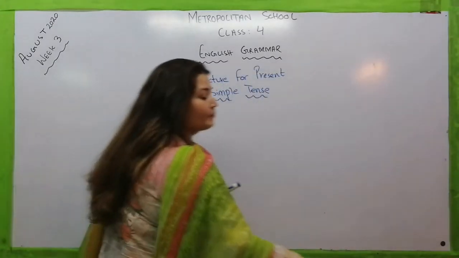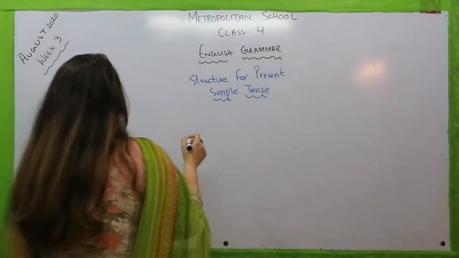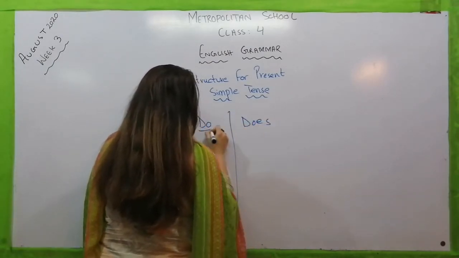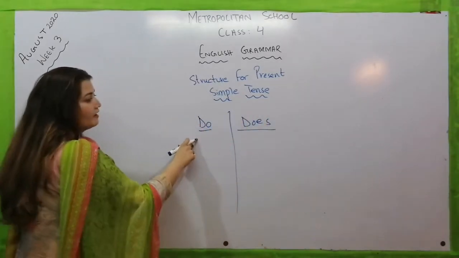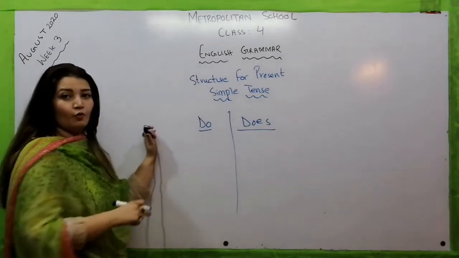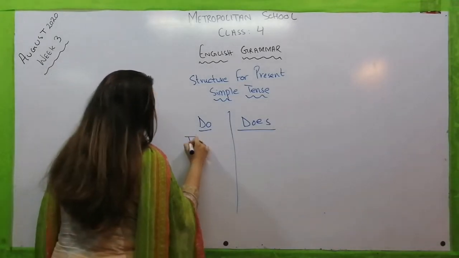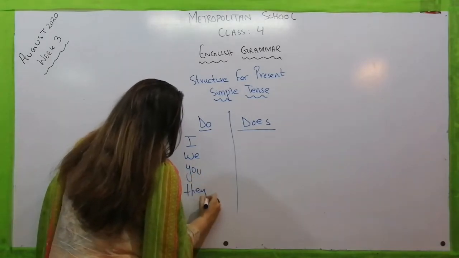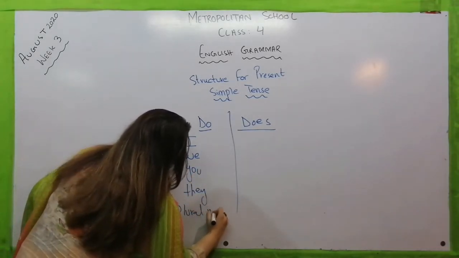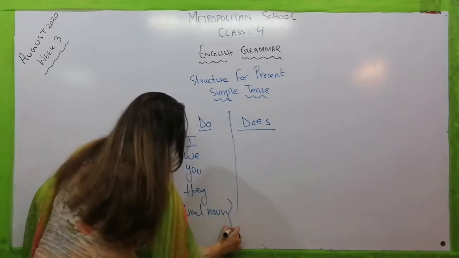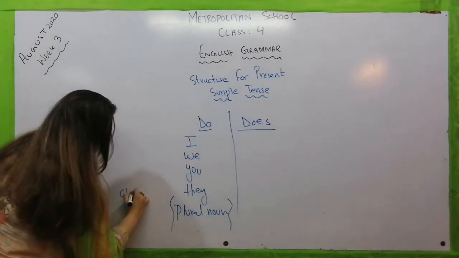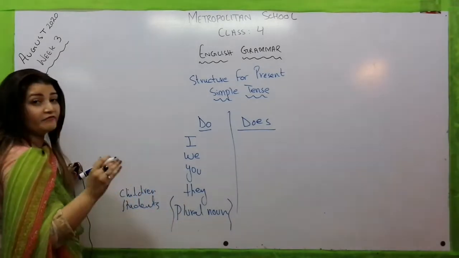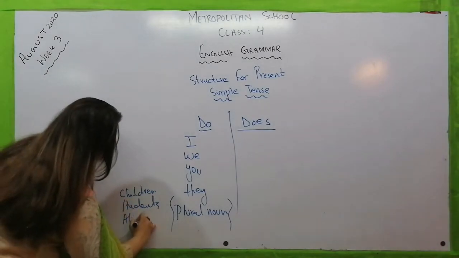According to the name of your tense, present simple tense, it is a very simple and easy tense, and the steps for making sentences according to this tense are very easy. Whenever we talk about this do, we have to use I, we, you, they or any plural noun. Plural noun, it can be children, students, or the same thing which I have just told you, two names like Ali and Ahmed.